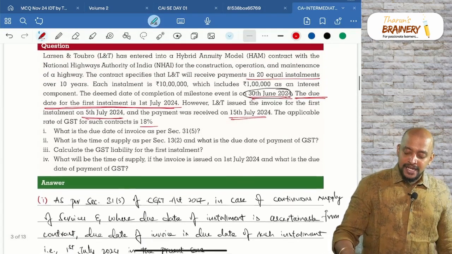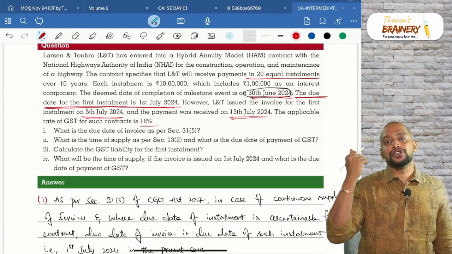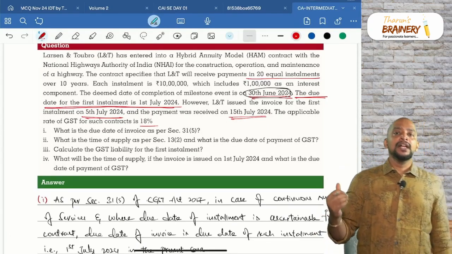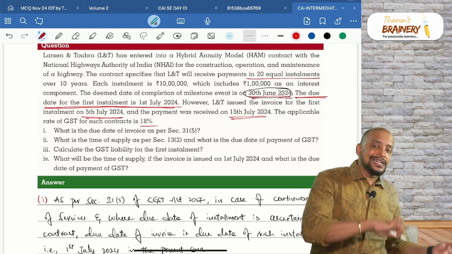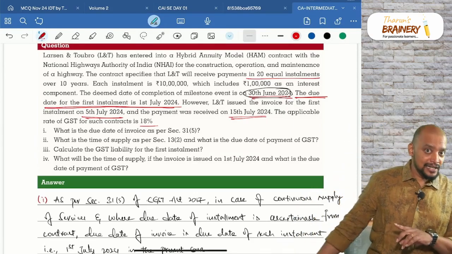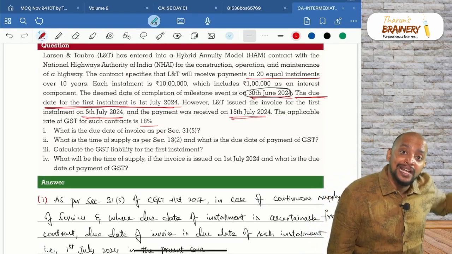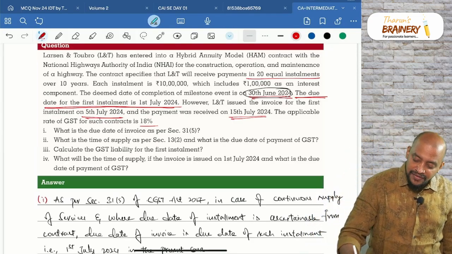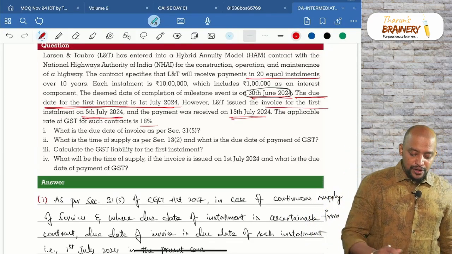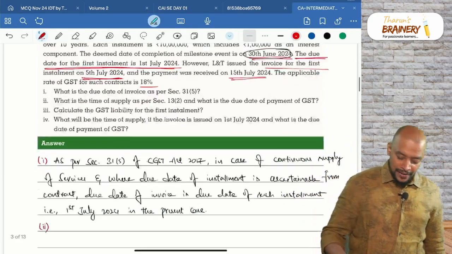Here we need to see whether invoice is given within the due date or not, because section 13 subsection 2, services under FCM, if invoice is given within the due date, then we will take invoice date or payment date, whichever is earlier. If invoice not given within due date, then we will take completion date or payment date, whichever is earlier. Now check whether invoice is given within the due date. No, because the due date is 1st July, but the invoice is given on 5th July.